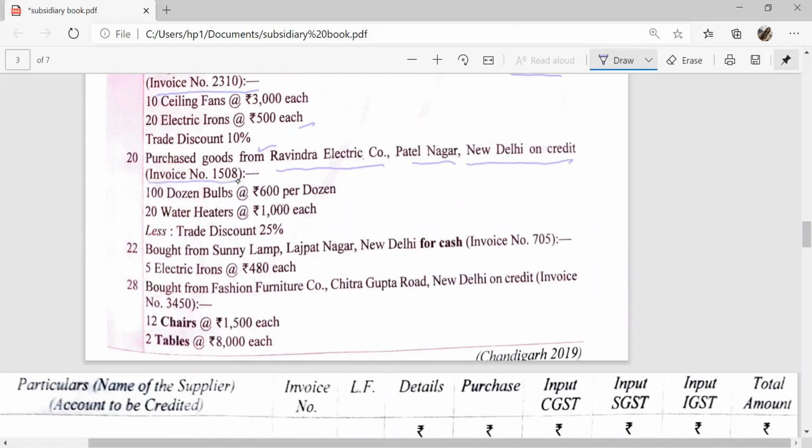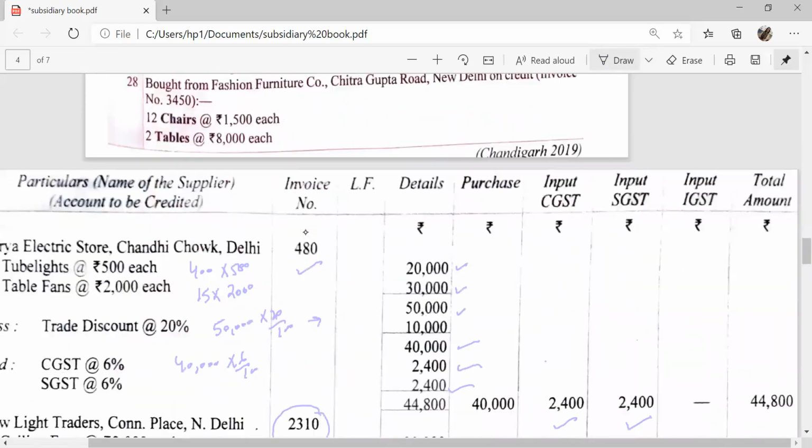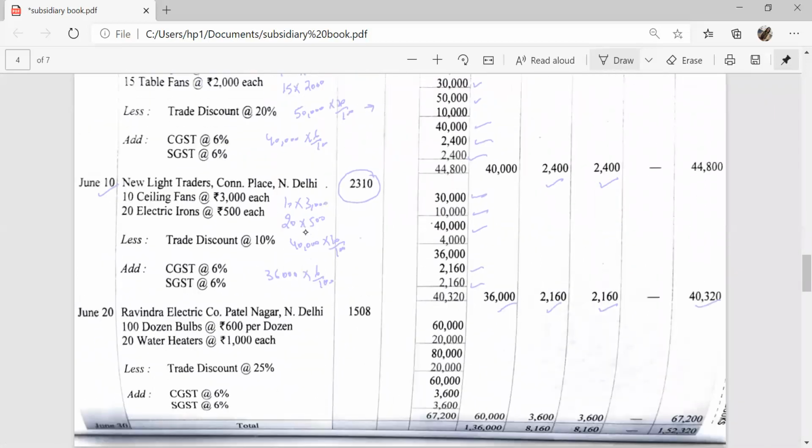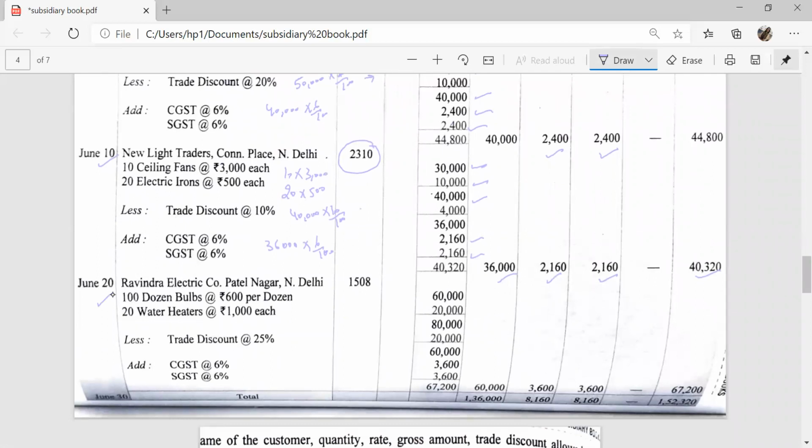Invoice number 1508, 100 dozen bulbs at the rate of ₹600 per dozen, 20 water heaters at the rate of ₹1,000 each, less 10% trade discount. 100 into 600, 60,000. 20 water heaters at ₹1,000 each, 1,000 into 20, 20,000.